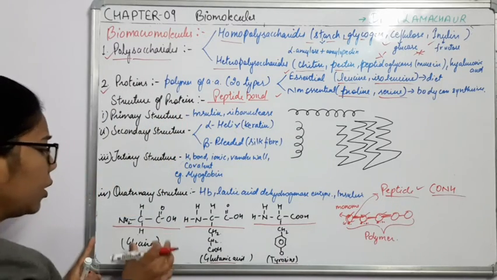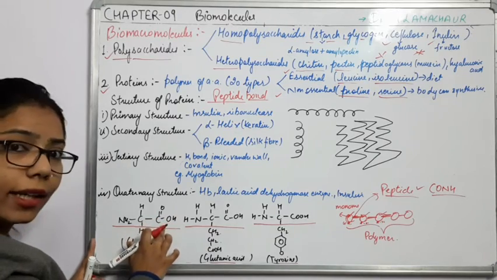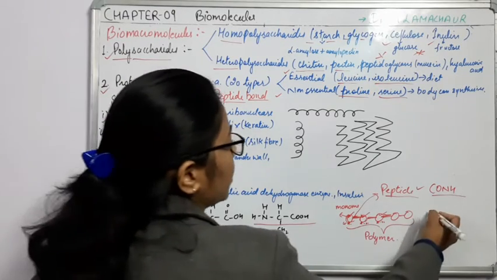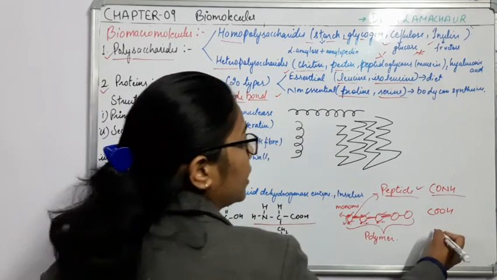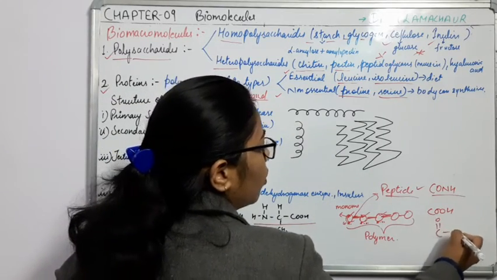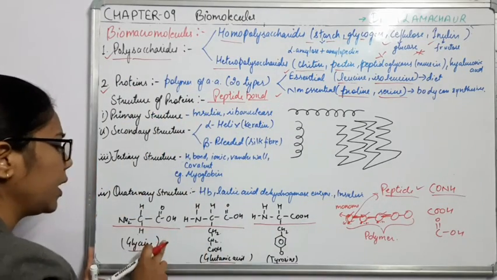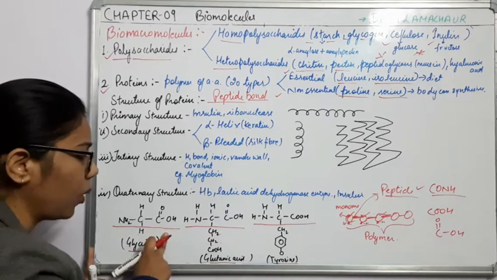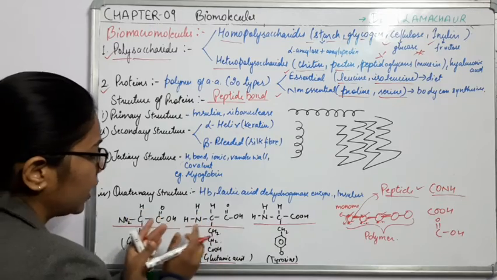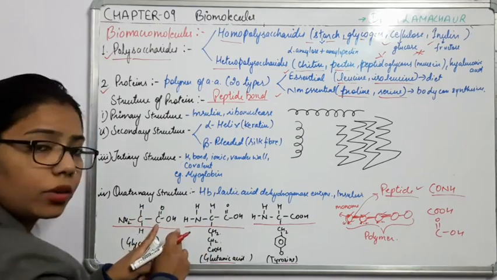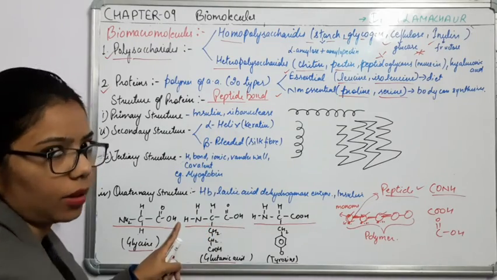Now what I will do, I have written it in a simpler form. The COOH, the carboxylic group, I can write like this in the simpler form. This is COOH, so I make it simpler: C double bond OH. So here I have written a simpler form of the COOH. Likewise, I have taken NH2. Here you can see what will happen: this COOH group is near the NH2 group of the next amino acid.